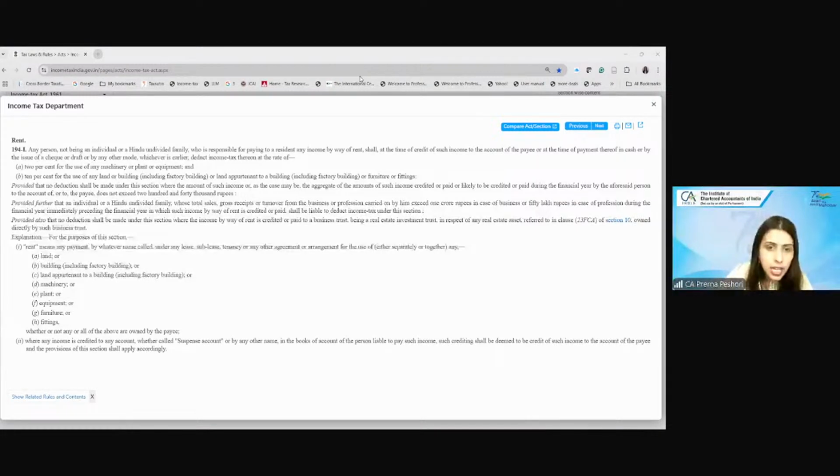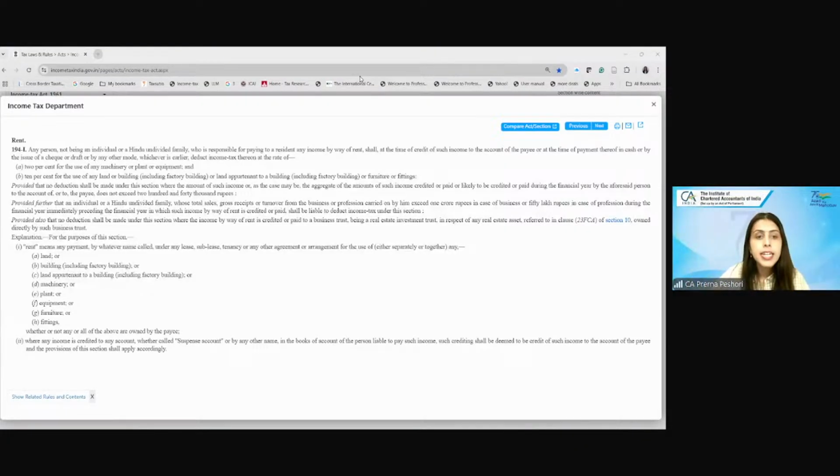Here, the payments which are made are basically for the purpose of using the airport services as a whole. And if there is incidental usage of the land while using the other facilities, that would not make a payment for the use of land because there's an incidental use of land. Are we getting that? Yes, ma'am. So therefore, there is no rent involved over here. This will not be attracting 194I.